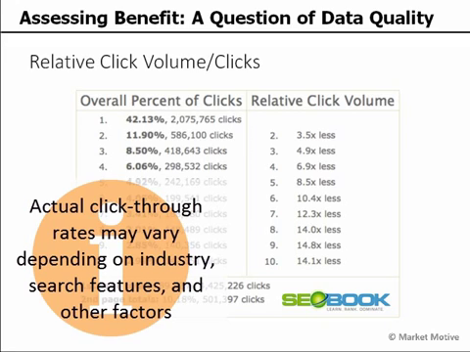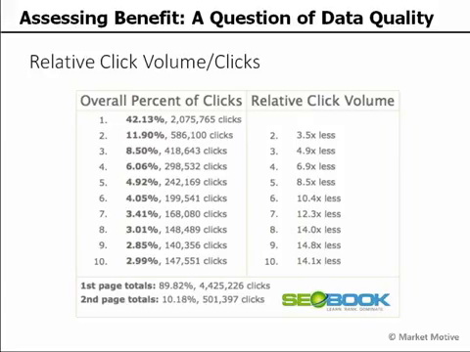Again, with the caveat on all the volume information, it depends on your source and it can vary. Google's been notoriously unreliable on this front. Unless you're really doing paid search and seeing that firsthand, you're not going to know exactly what the click volume is going to be on a lot of these terms. And same with CPC. The cost per click varies quite a bit, so at the point you pull it, you're going to get a pretty reliable range, but obviously it's not going to be hugely scientific and always 100% accurate. That's a caveat to the data quality when you're assessing benefit and doing those projections.